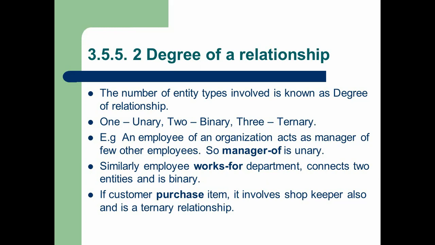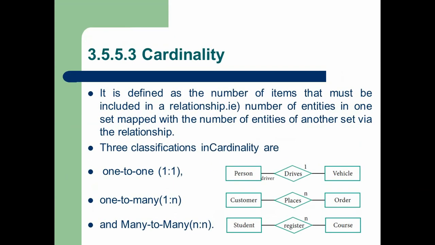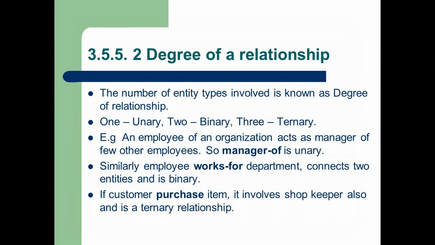There are three types of degrees: unary, binary, ternary. Unary means one relationship, binary means two relationships, ternary means three relationships. In the example, you can see an employee of an organization acts as a manager of a few other employees. So manager of is a unary relationship, because for a group of employees there is only one single manager, so one manager controls other employees. So here the one to many relationship is formed. Here the degree is one to many.